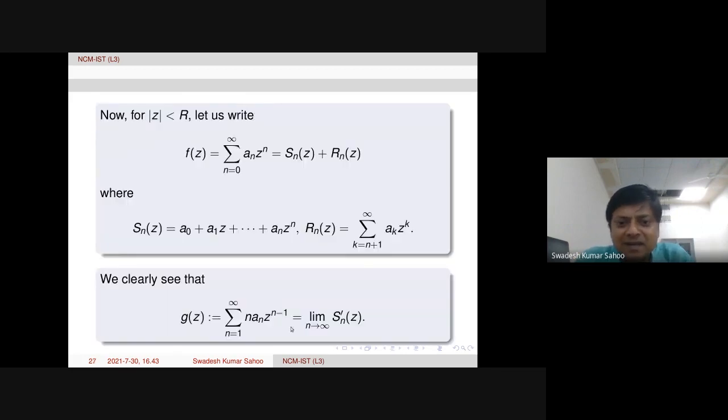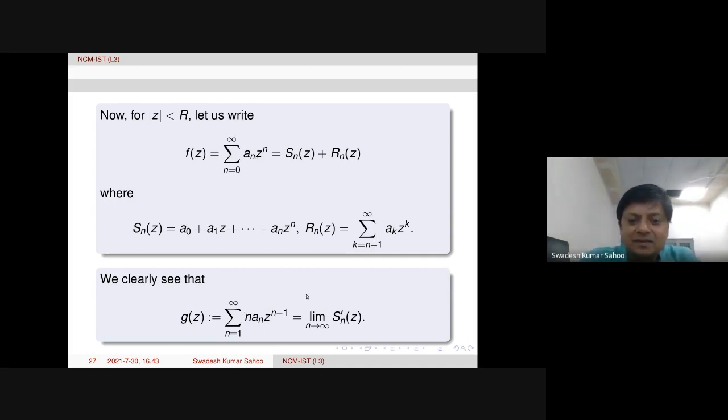Then finally we take the limit of this derivative of S_n z. That means S_n prime z, as n tends to infinity, is actually the derived series. But we need to prove that this derived series, if we denote it by G z, is nothing but f prime z.